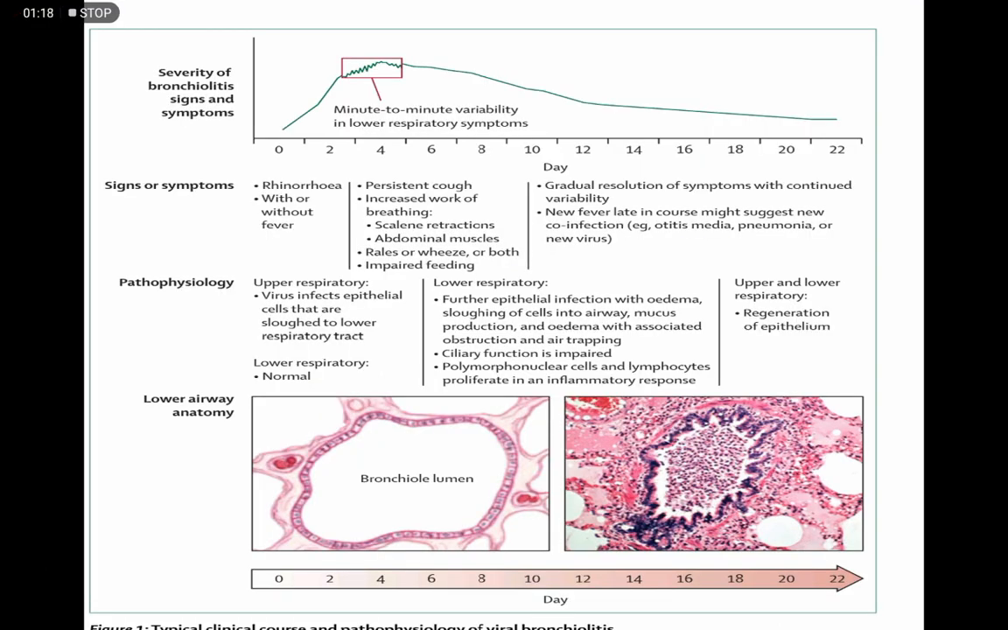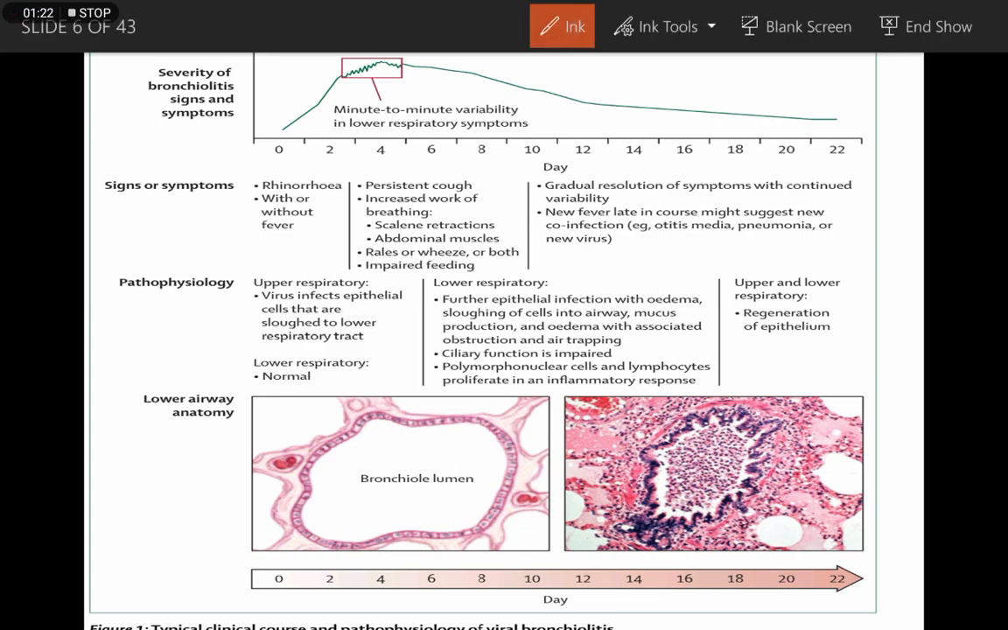So, what will be happening in bronchiolitis? The severity of signs and symptoms depends on the course of 0 to 22 days. There will be minute to minute variability in lower respiratory symptoms. Initially, it will start with rhinorrhea with or without fever, that is, an upper respiratory tract infection. The virus infects epithelial cells that are later spread into the lower respiratory tract. At that time, the lower respiratory tract will be normal.